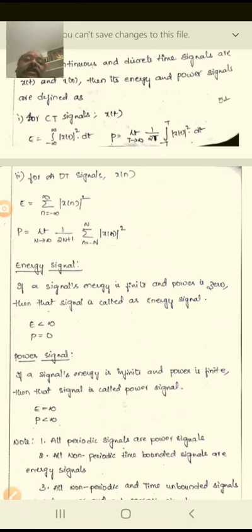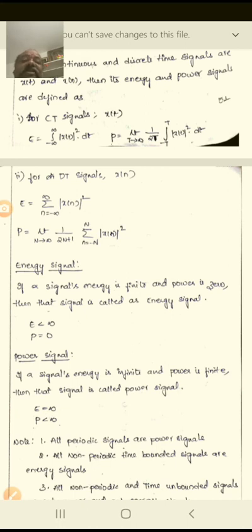Previously, energy is finite and the power is zero. But now energy is infinite, you cannot imagine, infinite, and the power is finite. Then that type of signal is called the power signal. Therefore E is equal to infinity and P is less than infinity.